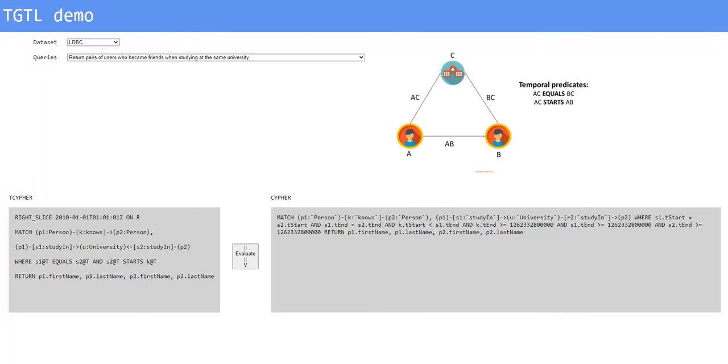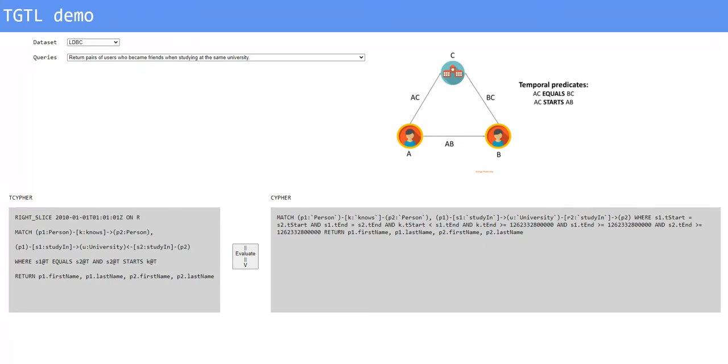Now here's an example of a query from the query list of LDBC. This query retrieves all the users whose friendship started when studying at the same university and continued after graduation. Now this constraint corresponds to the semantics of the starts operator, which is used in the T-cipher query.